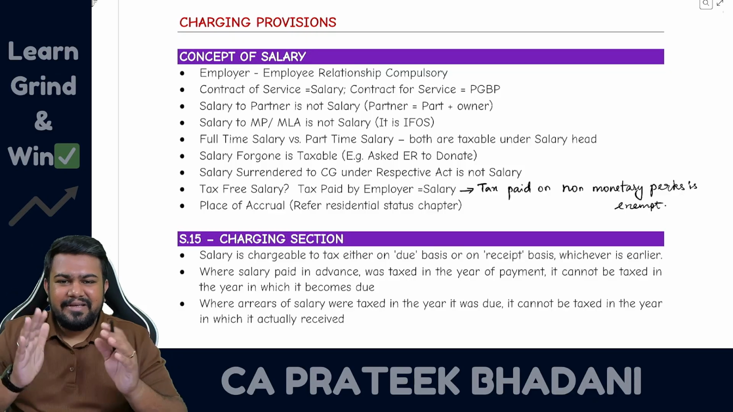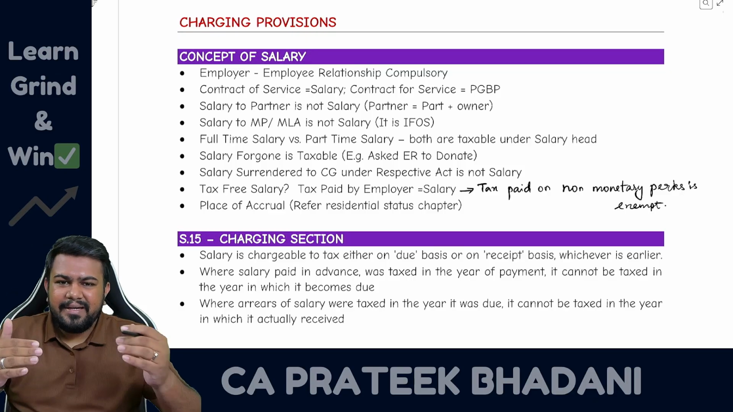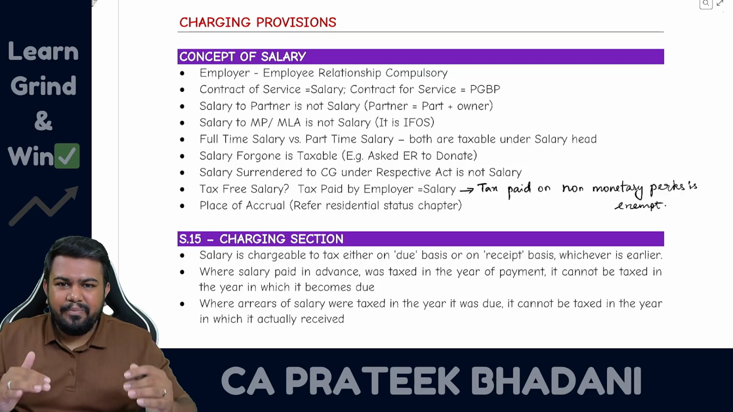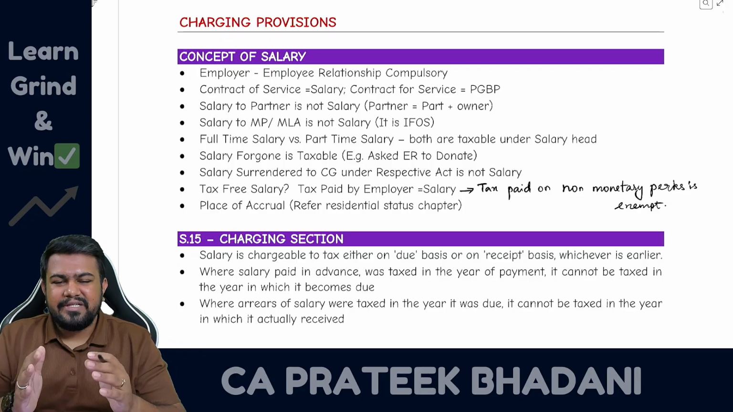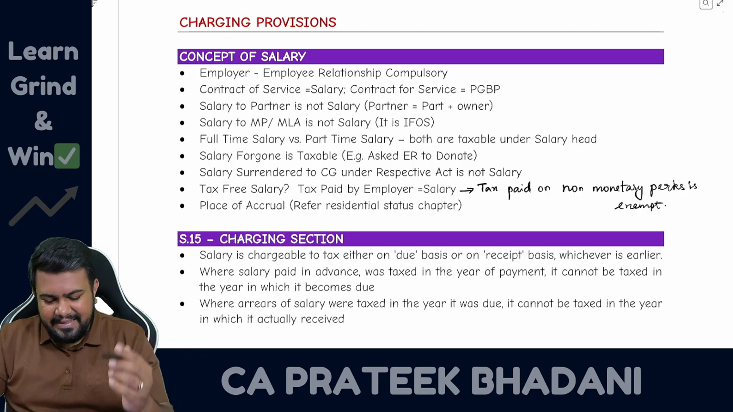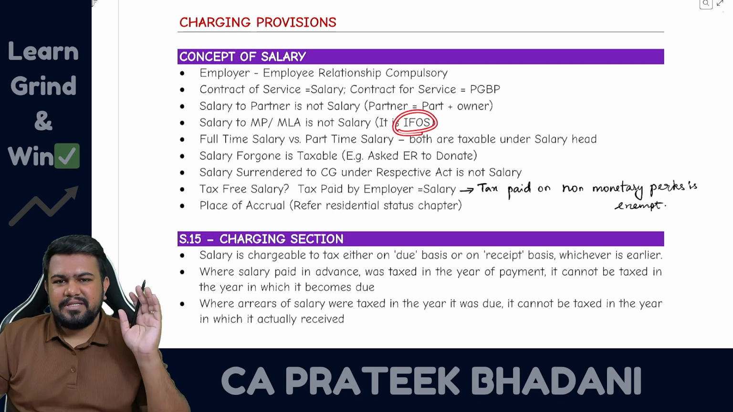Then member of parliament and member of legislative assembly. So when they are receiving salary, the member of parliament and legislative assembly are not the employee of the government Kanna. They are only the people who are forming the government. That is why when they are receiving the salary, it is taxable under income from other sources head of income.